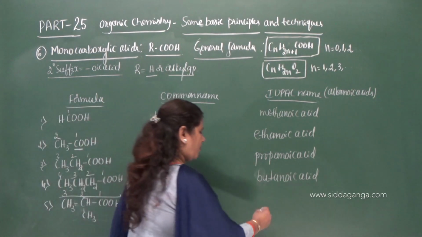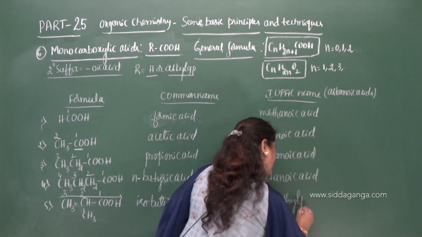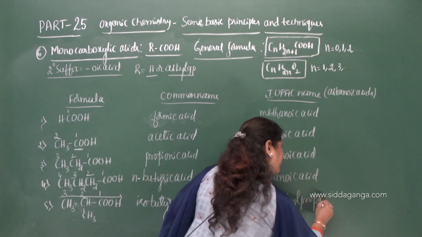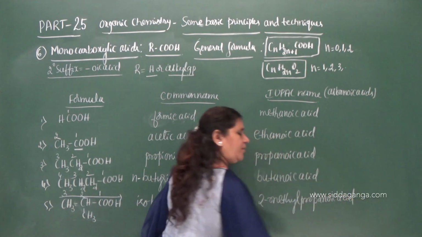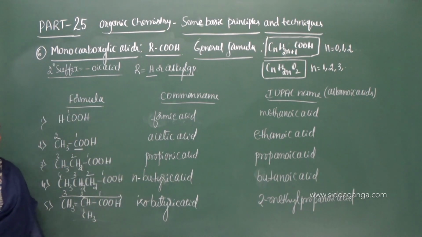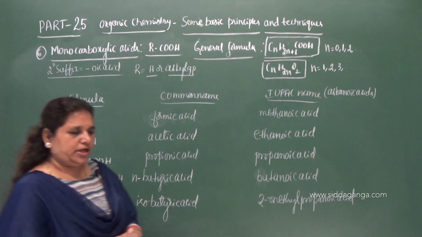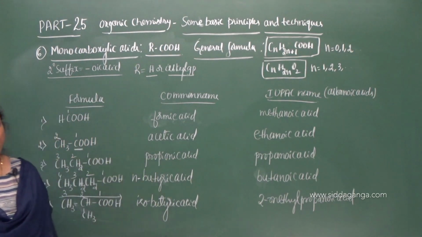So what is the IUPAC name? 2-methyl propanoic acid. So 2-methyl propanoic acid is the IUPAC name of isobutyric acid.